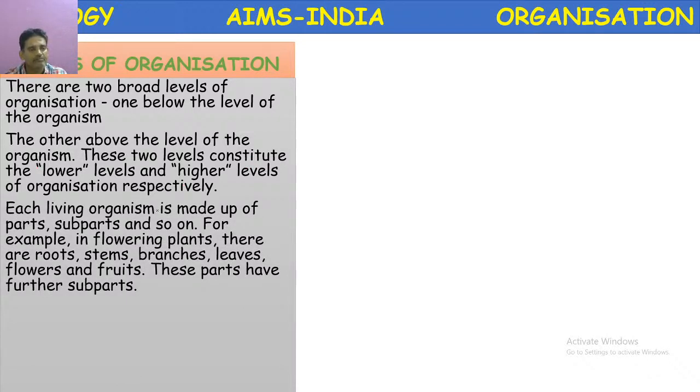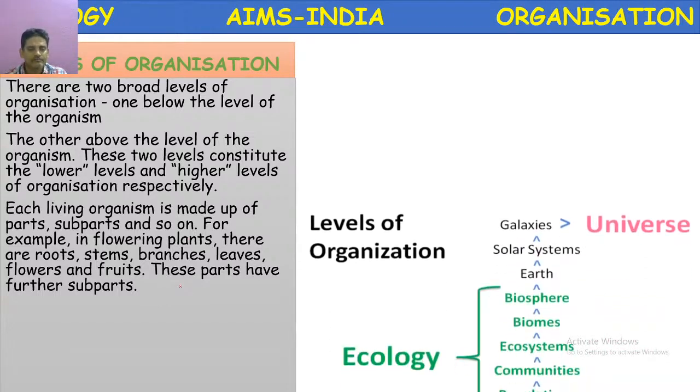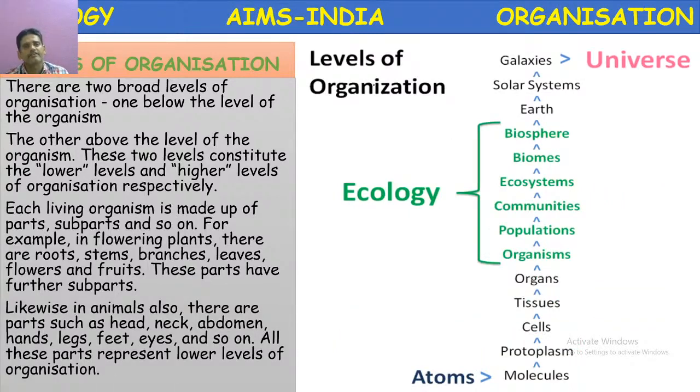Each living organism is made up of parts, subparts, and so on. For example, in flowering plants, they are roots, stem, branches, leaves, flowers, fruits, etc. These are all parts together, and they also have subparts that together form the plant body, broadly divided into root system and the shoot system. See here, levels of organization, two levels in the beginning.